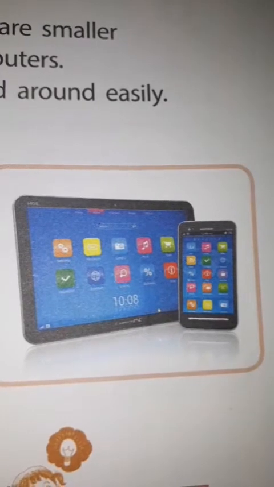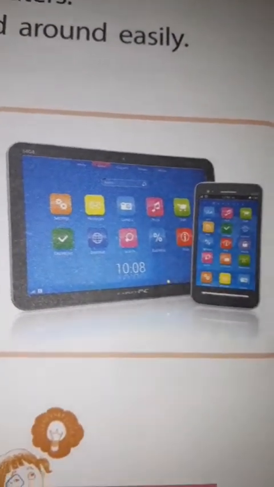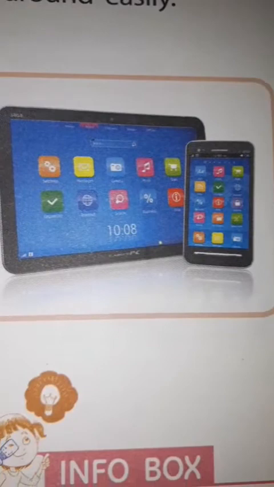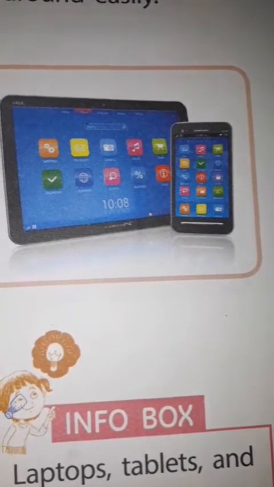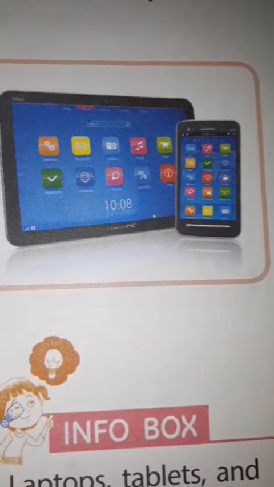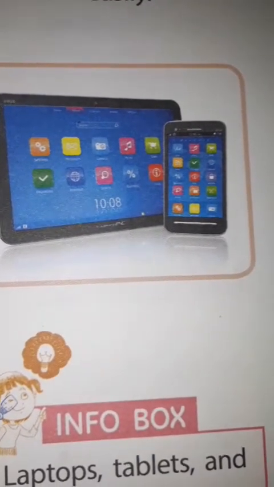Have you all seen a mobile? Yes, children, exactly. You are using your mobile phone for doing your classes also. Smartphones let you make calls, send messages, play games, and store music and videos. These are the smallest computers.